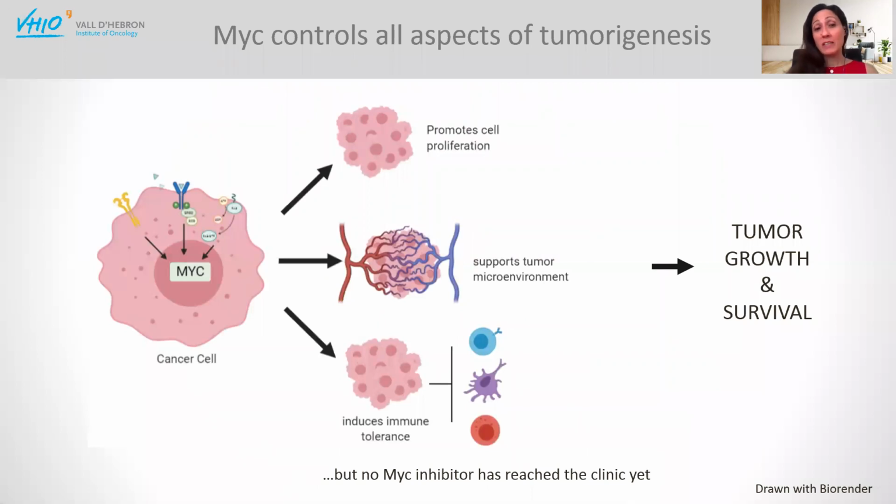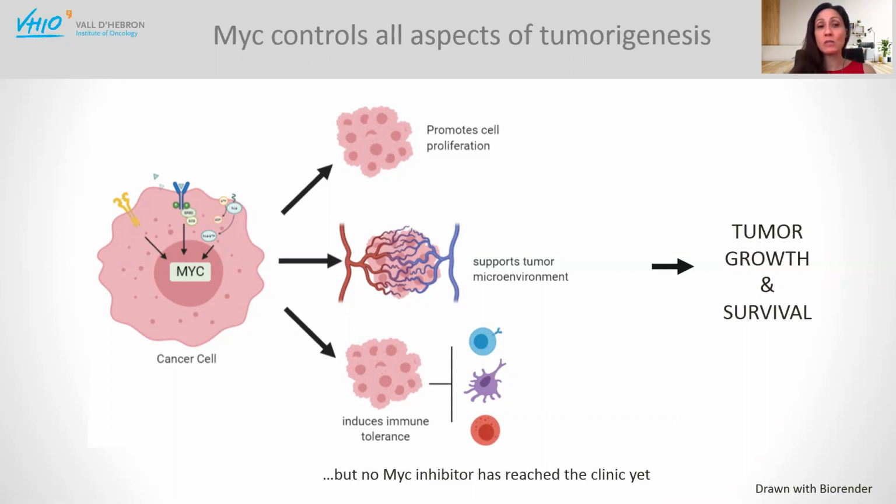You will hear about MYC several times during this conference, so I just want to convey a message that MYC is an unusual oncogene, because compared to other oncogenes that we often hear about, like KRAS or PI3 kinase or HER2, for example, MYC is not often found mutated in cancer.